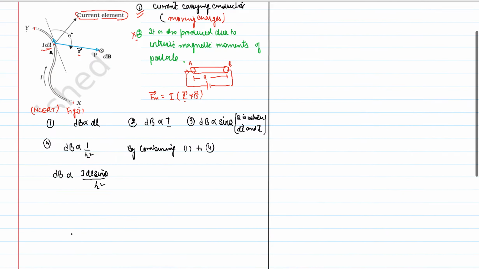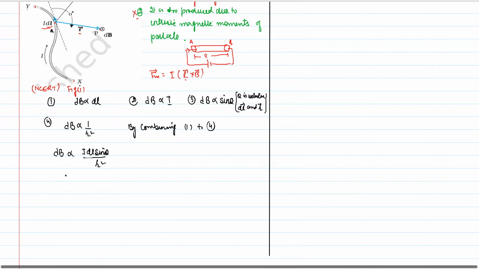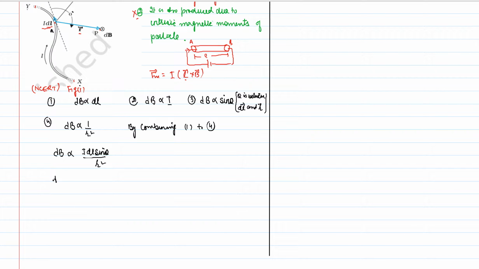To make it workable mathematically, we will add some quantity to the right hand side of the equation so that the left hand side and right hand side become equal. So dB is equal to some k times I dl sine theta upon r square, where k is equal to mu naught upon 4 pi.